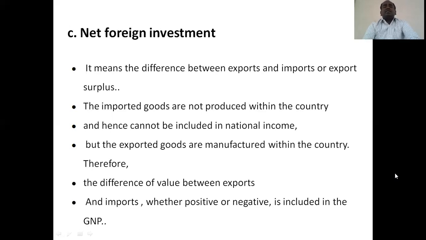Then the net foreign investment. It means the difference between exports and imports, the export surplus. Imported goods are not produced within the country, they are produced in another country, so they cannot be included in the national income. But export goods are manufactured or produced within the country and exported outside the country, so the income arrived from that is considered for calculation of GNP. The difference between the value of exports and imports, positive or negative, is included in GNP.